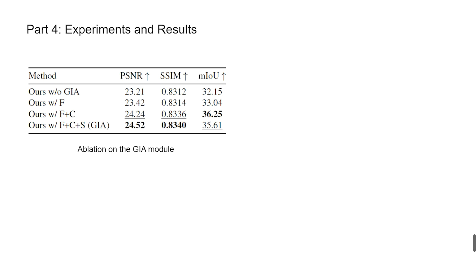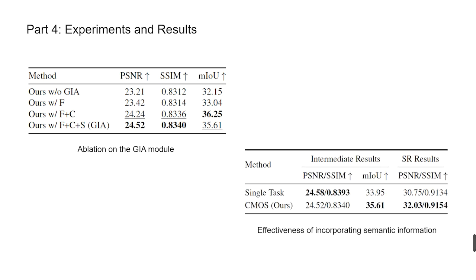To demonstrate the effectiveness of incorporating semantics, we conduct an experiment where we remove semantics from the entire process. As seen from the table, the removal results in a decrease of 1.28 in peak signal-to-noise ratio, and a decrease of 0.002 in structural similarity. It highlights the significant impact and contribution of semantic information in enhancing the performance of our approach.